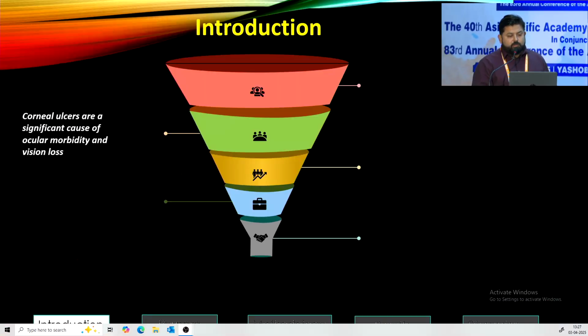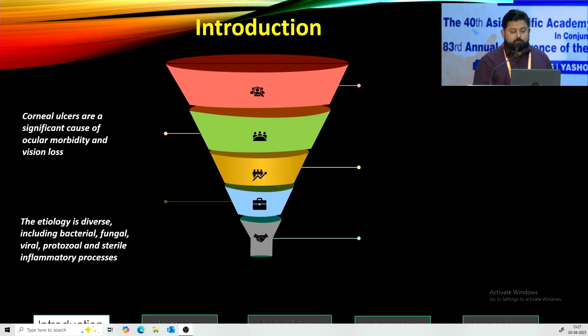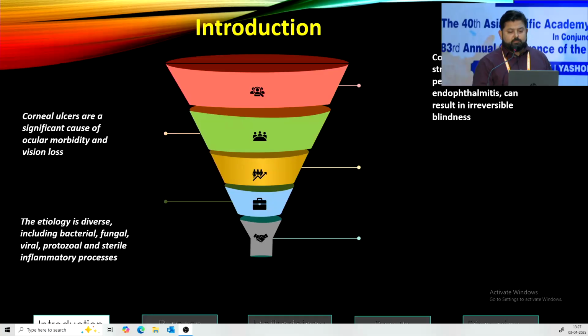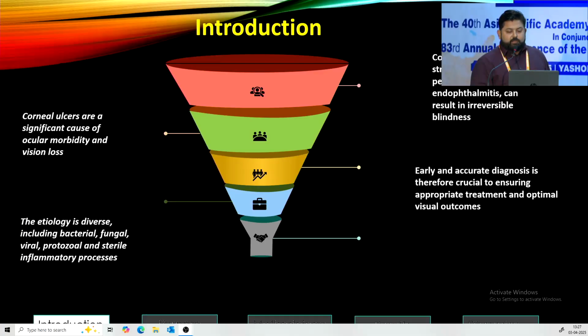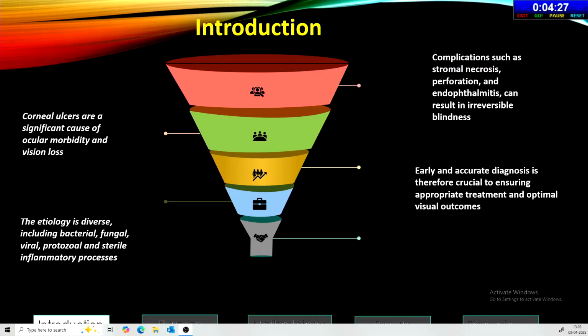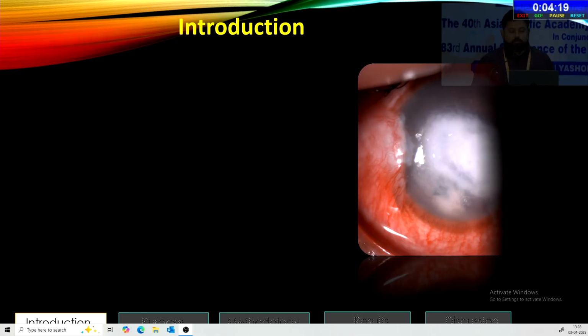As we all know, corneal ulcers are a significant cause of morbidity and vision loss. The etiology is diverse, including bacterial, fungal, viral, protozoal, and sterile inflammatory processes. Complications can result, such as stromal necrosis, perforation, endophthalmitis, and blinding sequelae. Early and accurate diagnosis is therefore crucial to give correct, timely treatment. Traditional modalities rely on slit lamp, cultures and PCR-based diagnosis, which require trained personnel and well-equipped laboratories.